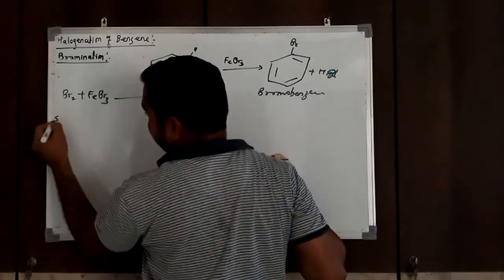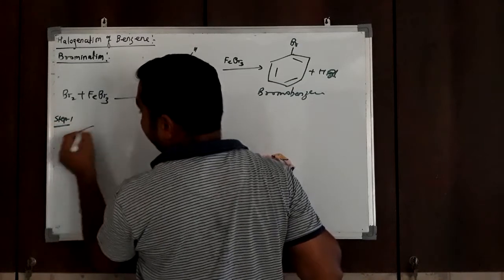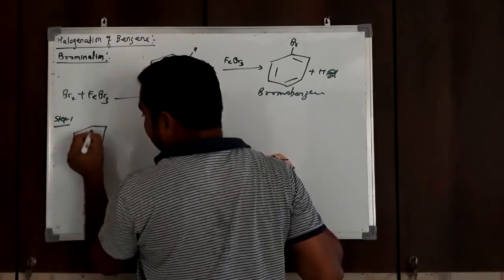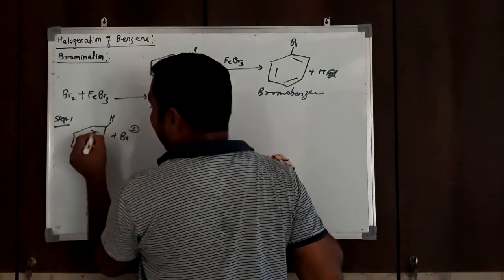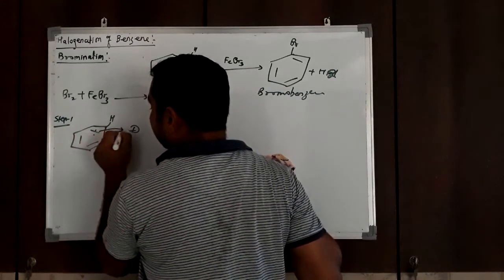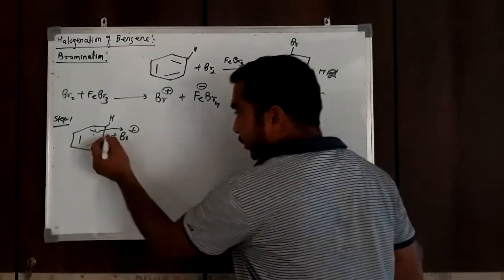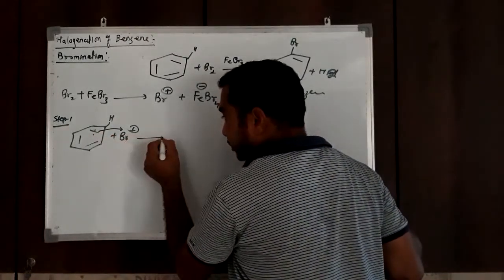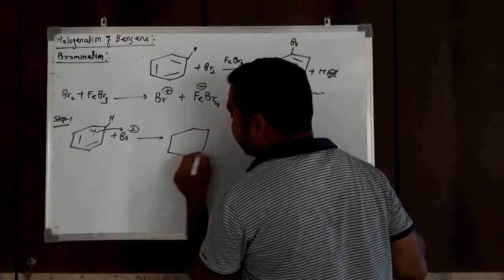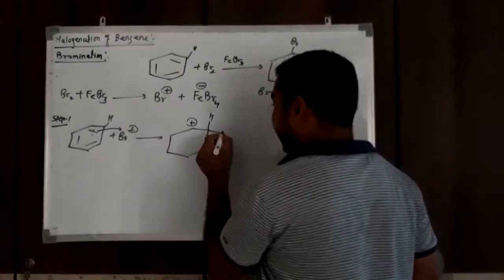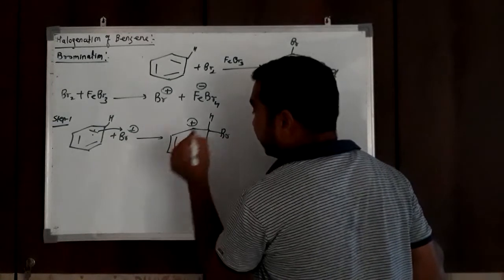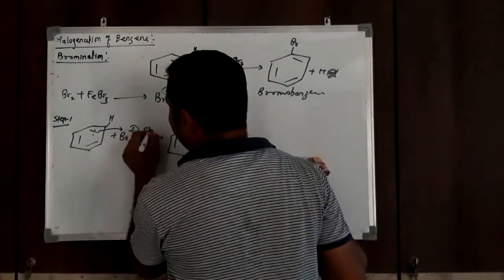Then Br plus is involved in step 1: it forms a bond with the bonding electron pair of the ring, with the formation of a carbocation known as the arenium ion. This is the slow step, as we know.